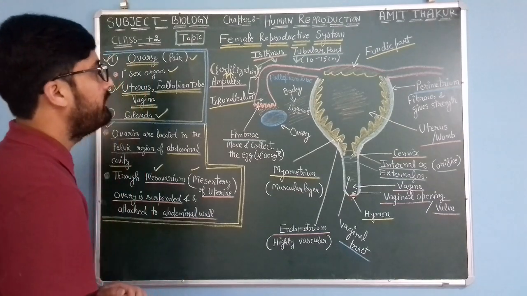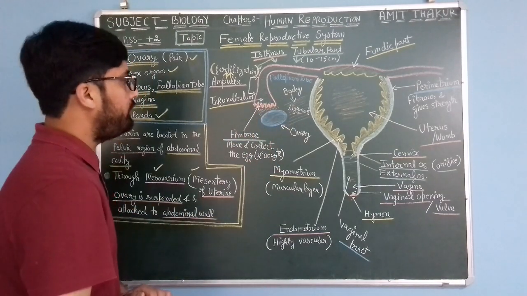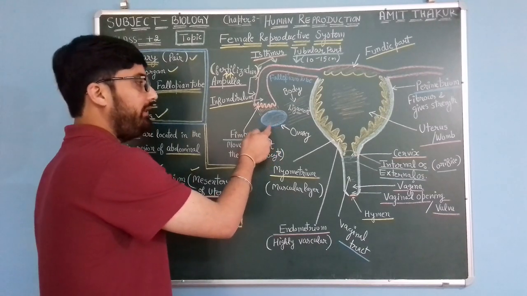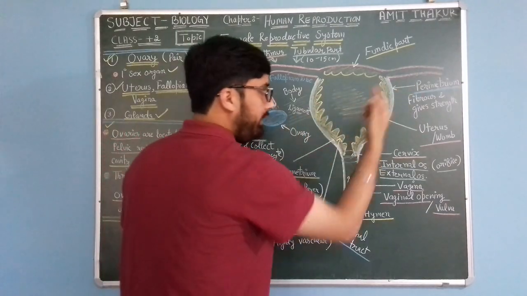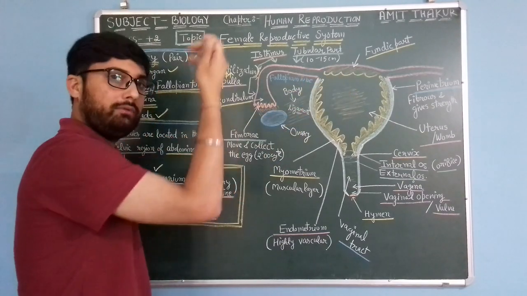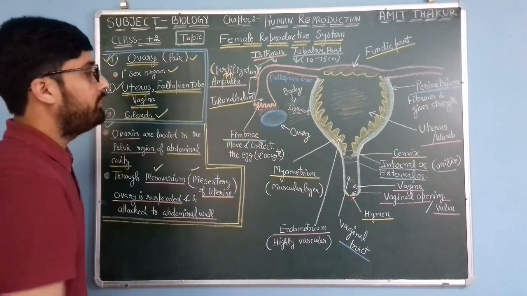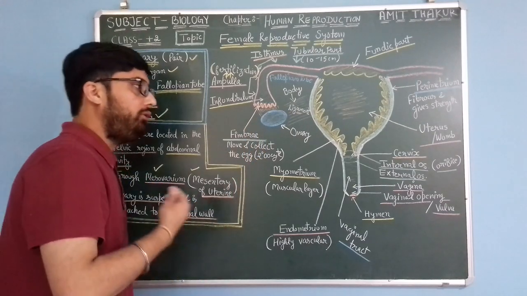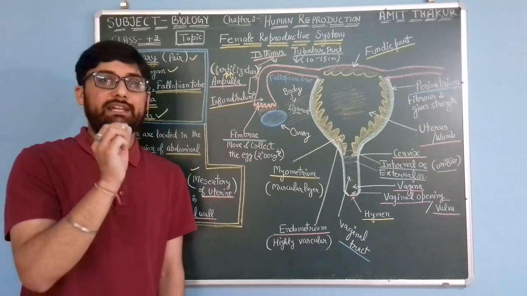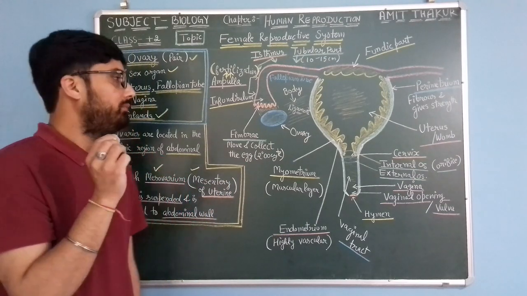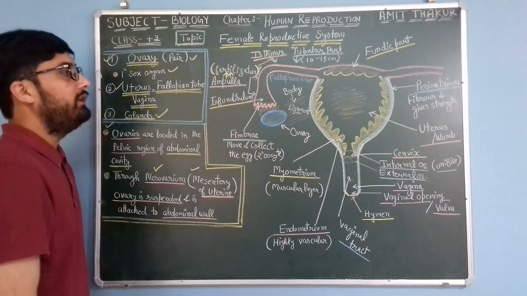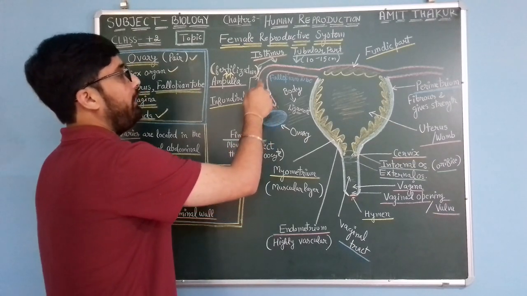So let's come to the structure of the female reproductive system. Here you can see we have a pair of ovaries. One ovary is here and one ovary is there. Actually, we are showing only one side because the other side is similar. So this is the ovary, and as I told you, inside the ovary, the primary sex organ, oogenesis occurs, meaning egg production takes place inside it. Then the next structure we have is the fallopian tube.